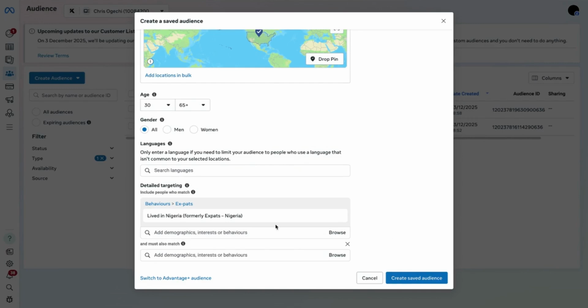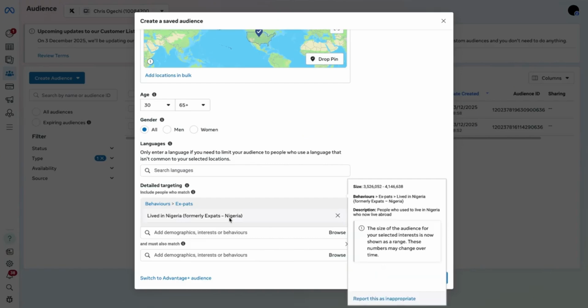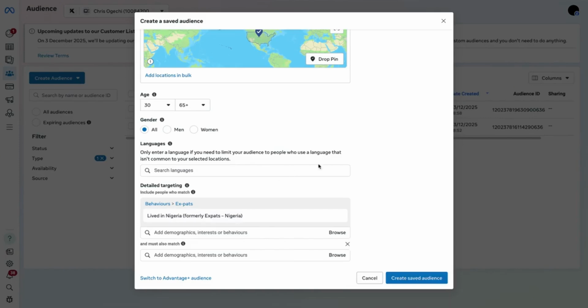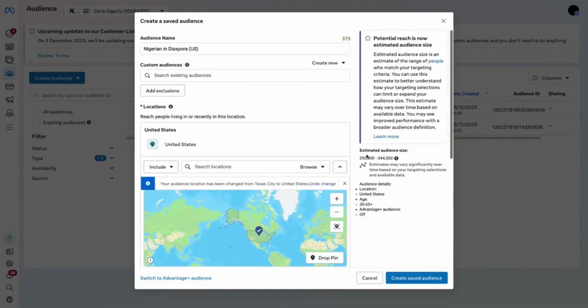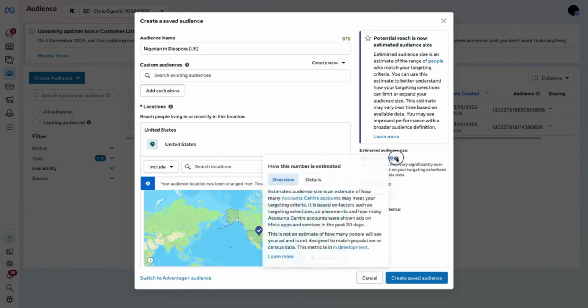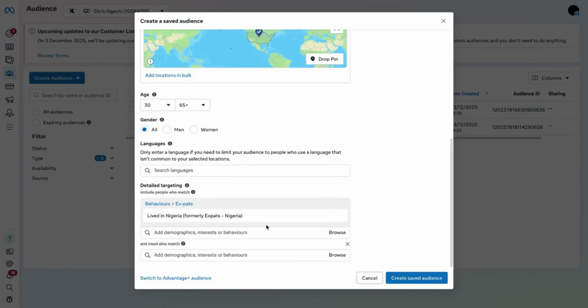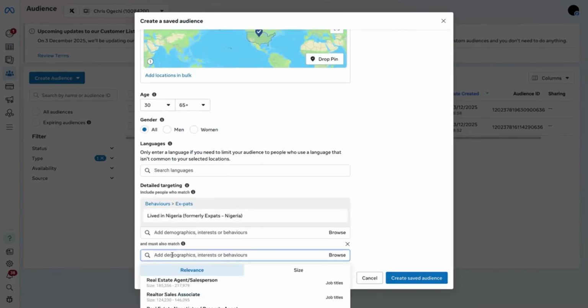So this is the most valuable thing to use when trying to target people outside Nigeria. Because the population is really small, we do not narrow it down. If you want to narrow it down, like here you put real estate and everything, it's going to make it very small. You could say that's good, but it doesn't give the system enough. The smaller it is, as I mentioned before, the more it stretches your learning phase. It keeps you there for a long time. You just blow money and nothing's happening.